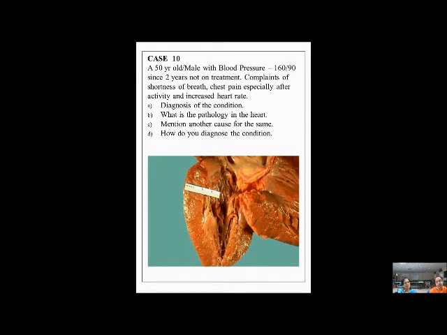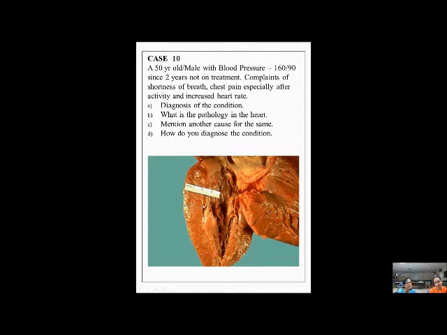It is a case of systemic hypertension. And what is the pathology in the heart? So when you make a clinical diagnosis, you don't tell directly a pathological diagnosis, isn't it? First, a clinical diagnosis of systemic hypertension is made. And when you look at the heart, what is the pathology you observe in the heart? So what is the normal thickness of the left ventricle? The cut section here is showing the left ventricle. So they can see the muscle mass here, the left ventricular wall.